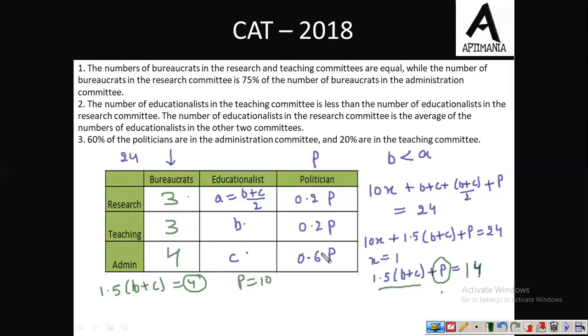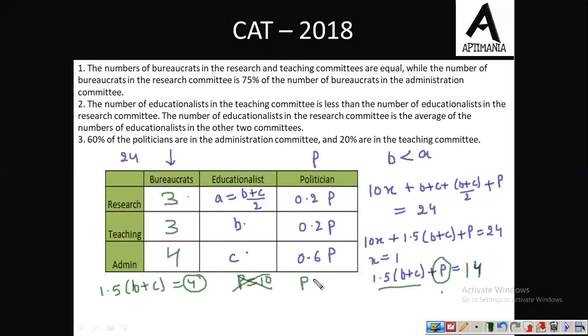Now suppose P is 10. तो यहाँ पर we have 6, यहाँ पर we have 2, यहाँ पर we have 2. But then the issue remains. जो remaining 1.5 B plus C है, that cannot be equal to 4. So that means कि P is not equal to 10 as well. Fine. So we can eliminate this as well.